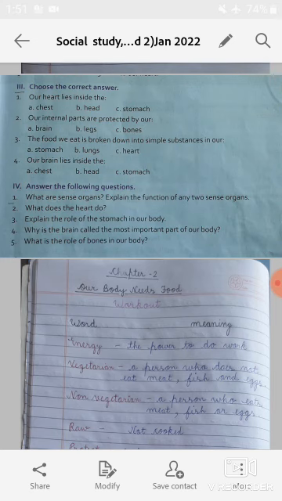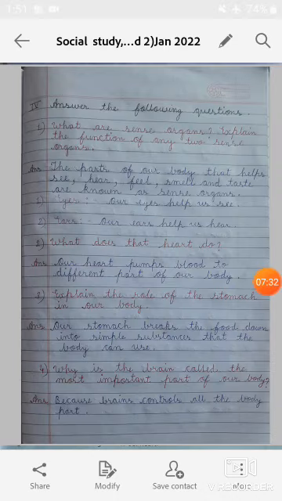Now students, let's come to the question answers of this chapter. So students, look here, answer the following questions. First question is, what are sense organs? Explain the function of any two sense organs. So students, the parts of our body that help us see, hear, feel, smell and taste are known as sense organs.